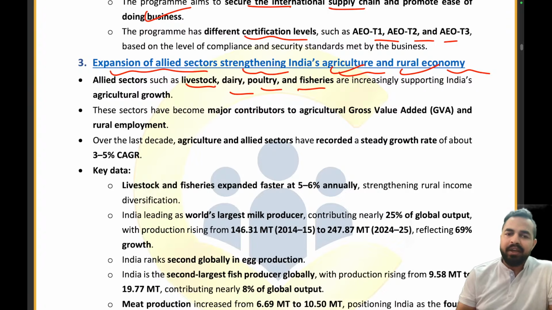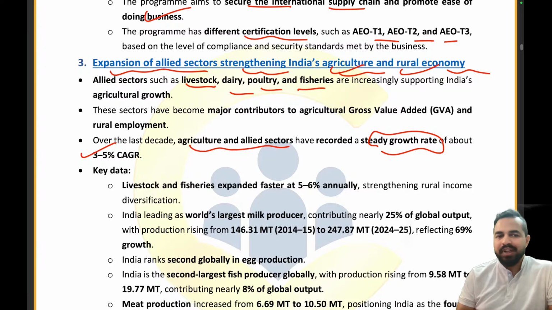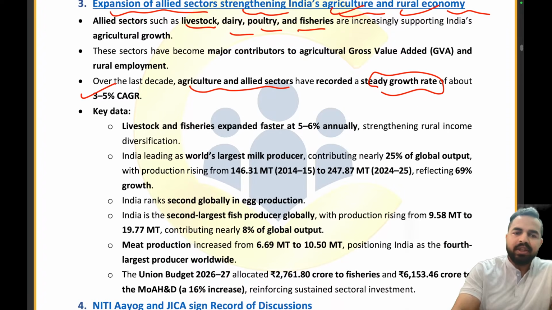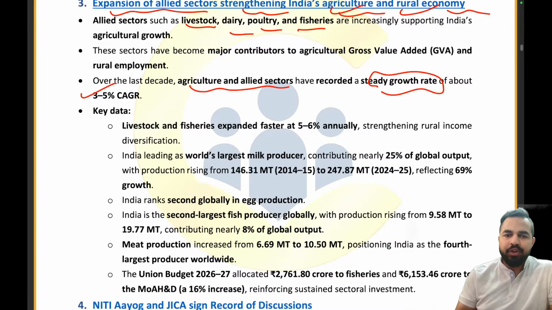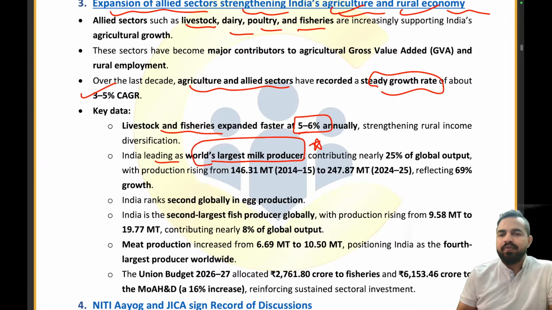And you can see that the agriculture and allied sectors have recorded a steady growth rate of about 3 to 5% CAGR. Now let's try to see the key data. The livestock and fisheries expanded faster at 5 to 6% annually. India is leading as the world's largest milk producer. See guys, such kind of questions can always be asked in the examination, right? Contributing nearly 25% of the global output. In the terms of milk, you can see that 25% of the global output is there.